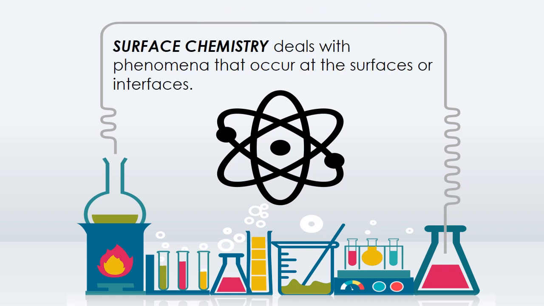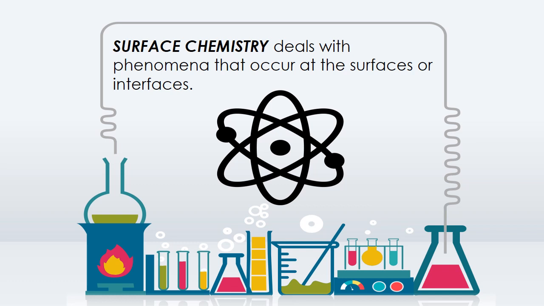Surface chemistry deals with phenomena which occur at surfaces or interfaces. The interface or surface is represented by separating the bulk phases by a hyphen or a slash.